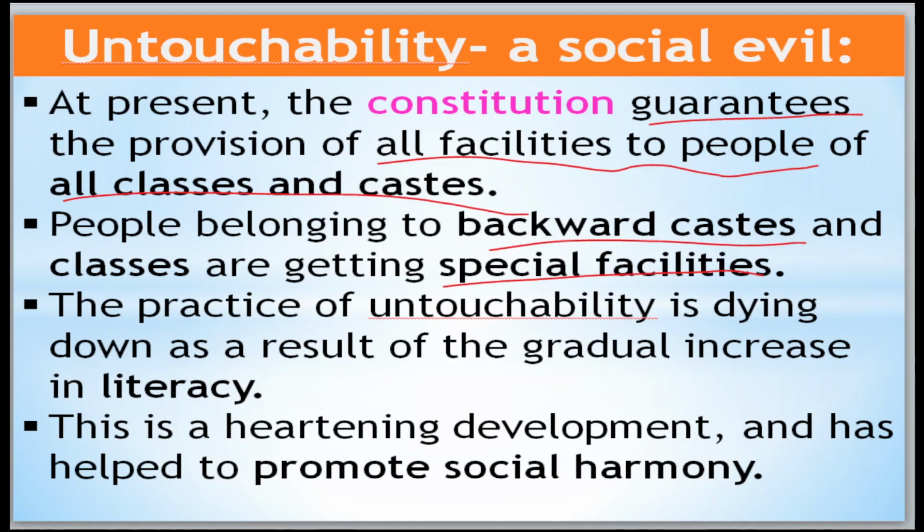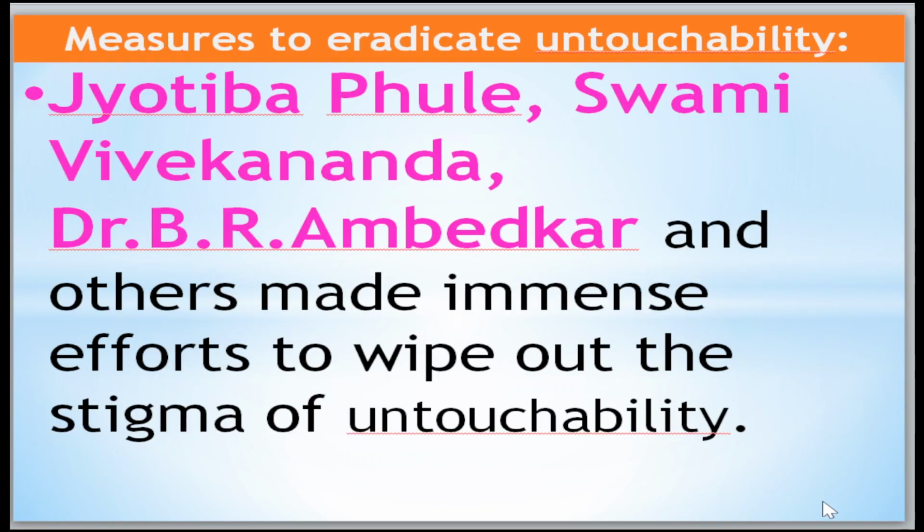Because of this, it is slowly decreasing. And one more thing is that the literacy rate is also increasing. Because of this it is decreasing, and it is promoting social harmony, that we are all one. Now come to the measures to eradicate untouchability.